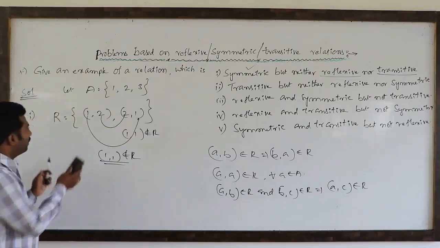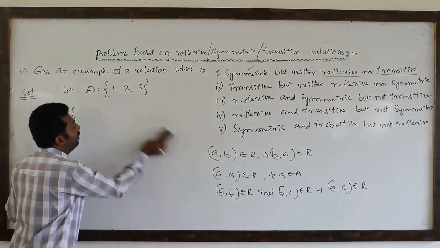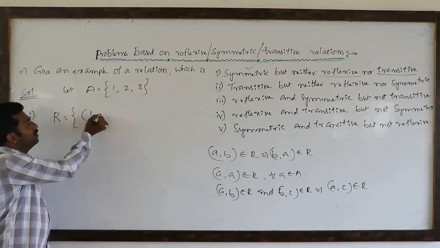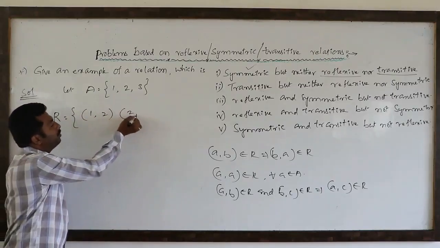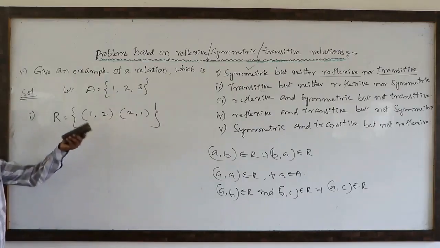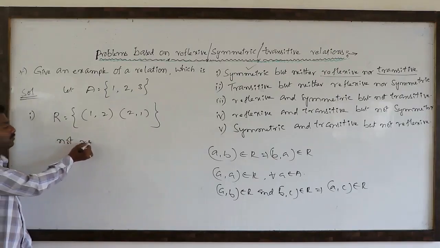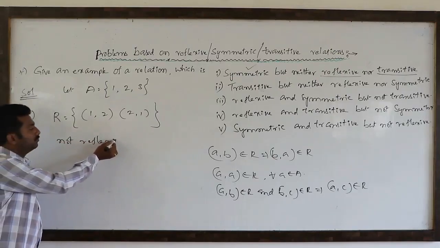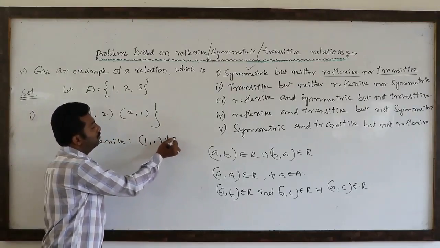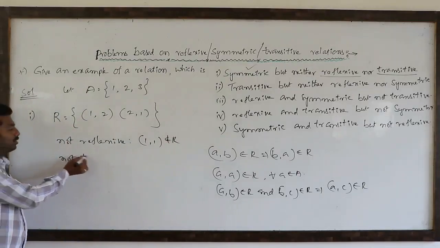So this is the best example for a relation which is symmetric but neither reflexive nor transitive, you have to answer. This is (1, 2) and (2, 1). This is symmetric, neither reflexive nor transitive. So which is not reflexive? Because (1, 1) does not belong to capital R. Which is not transitive?